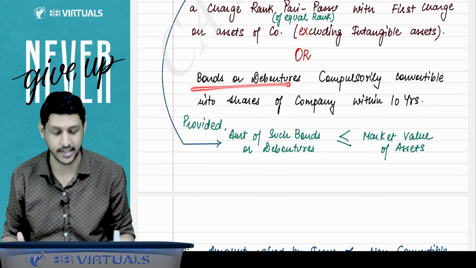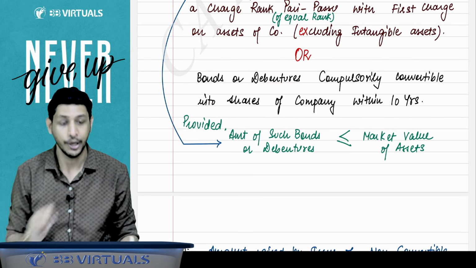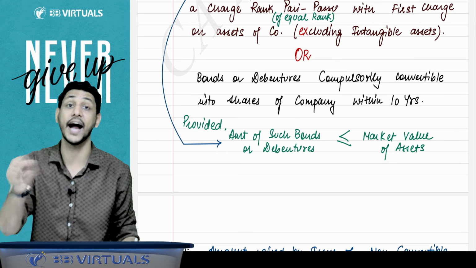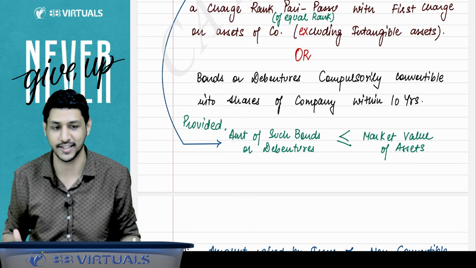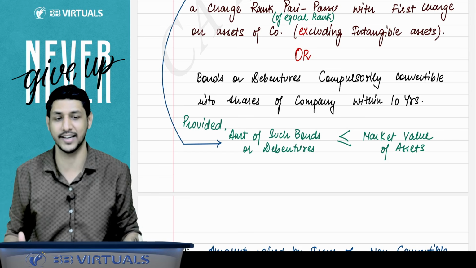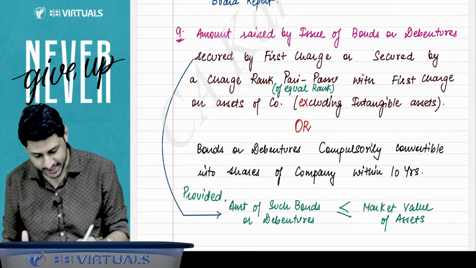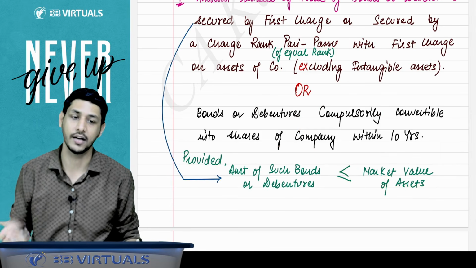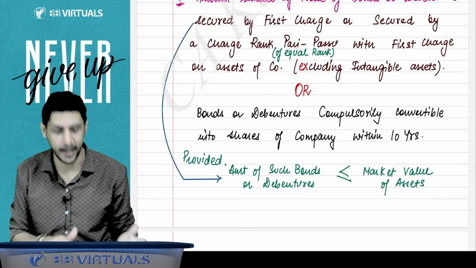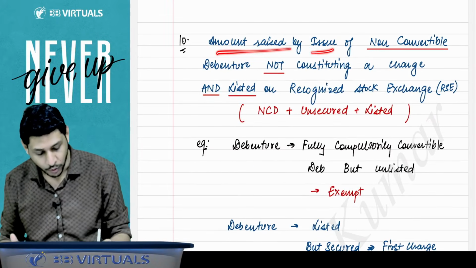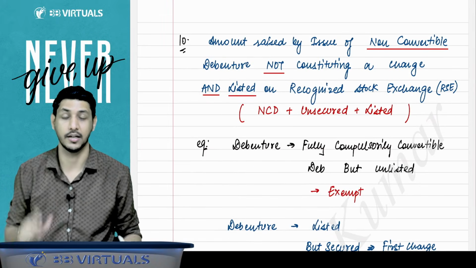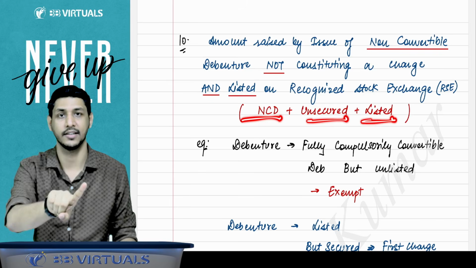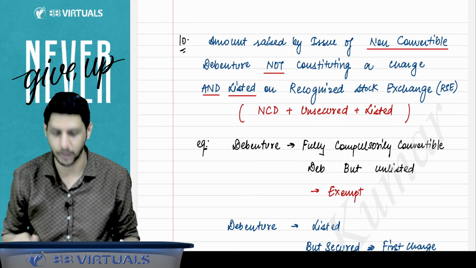Or second point, in the 9th point itself, there are two different points. Or if a company has raised funds by the issue of bond or debenture which are compulsorily convertible into shares of the company within 10 years, then that amount will not be considered as a deposit, provided in this case the amount of such bond or debenture shall be less than or equal to the market value of the assets. Means the market value of the assets must be higher. Then next point, amount raised by the issue of non-convertible debenture. It should be a non-convertible debenture. It must be unsecured and it must be listed. Then that amount will not be considered as a deposit.